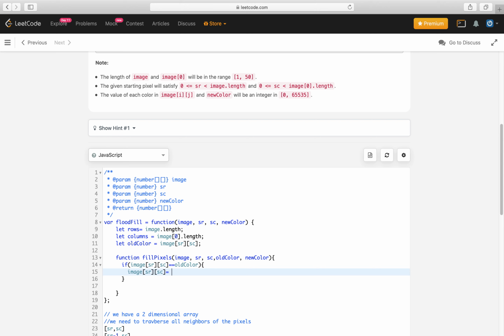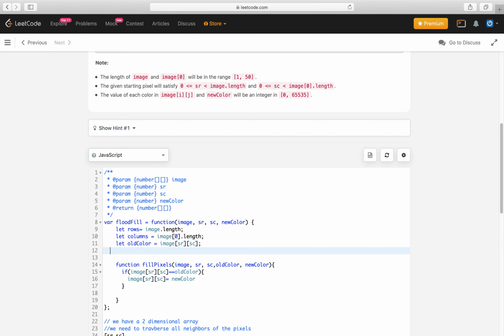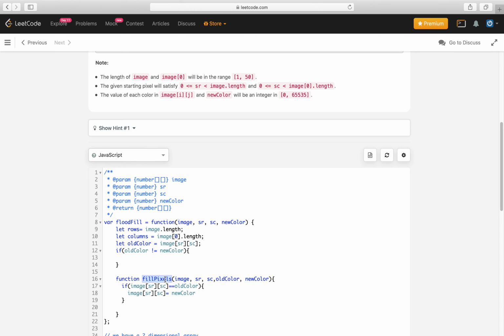And how do we get to this function? We need to check that if the old color is not equal to the new color, then we call fillPixels with all these parameters. This is my function which replaces the old color with the new color.